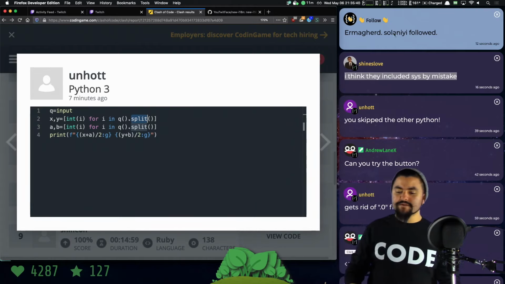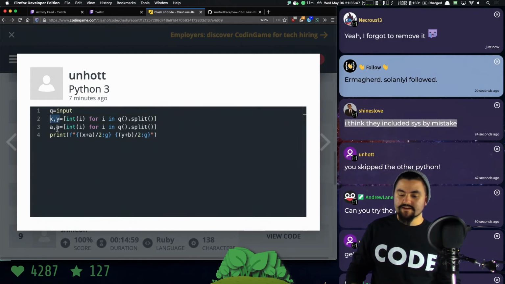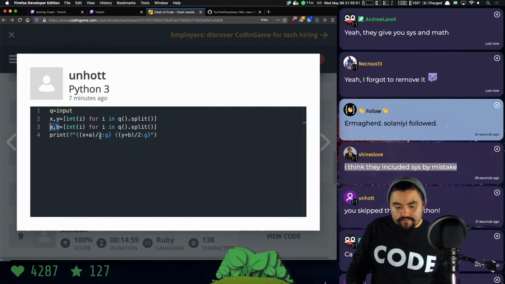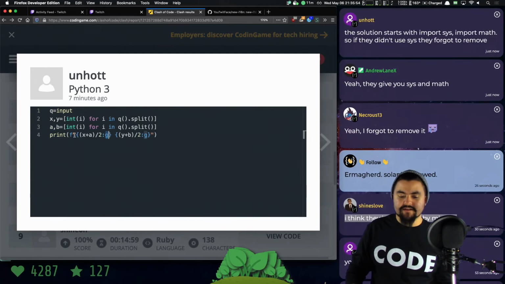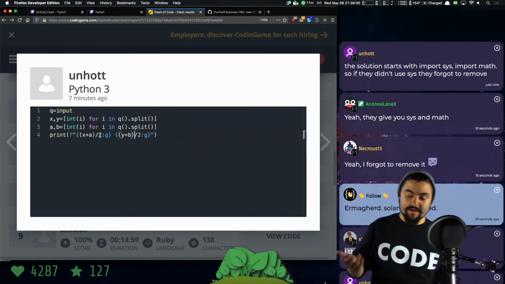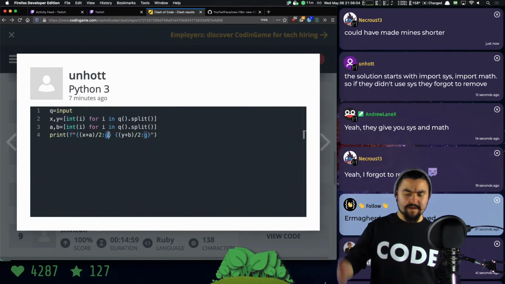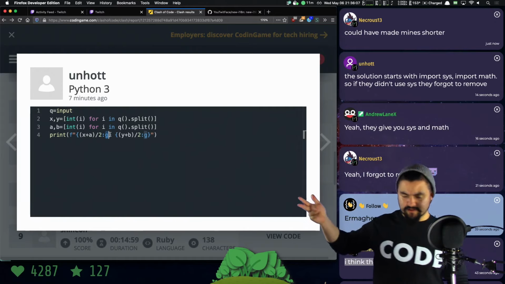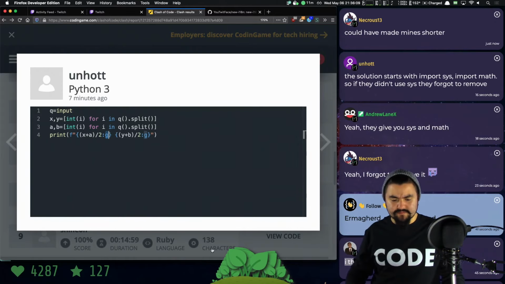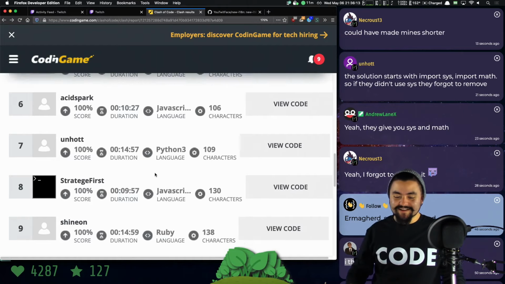But okay, split it, and then for each item, cast it to an integer. We're going to get back x and y. Do the same thing, and we get back a and b. And then now we are using similarly that g command. So x plus a divided by 2, y plus b divided by 2. You don't have to do the weird unary plus thing that I was doing because we've already cast it to an integer there. And then I'm assuming that the g, similar to how we saw earlier, removes the decimal place. Awesome. Okay, so they... no worries, Necros.